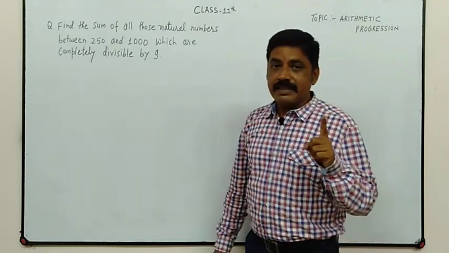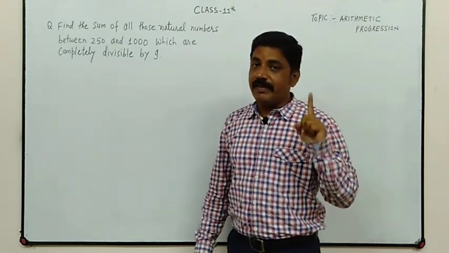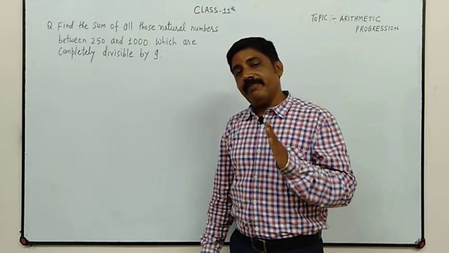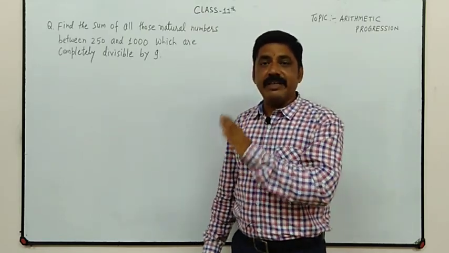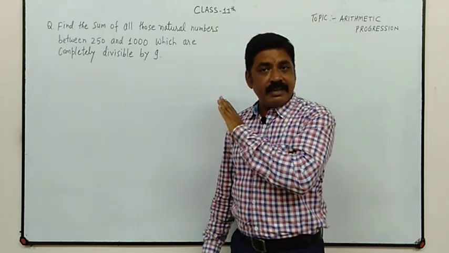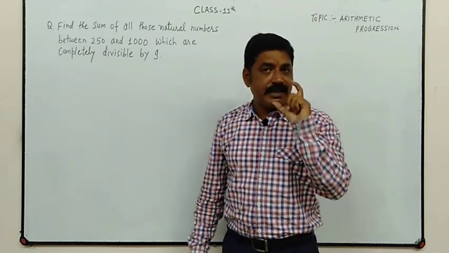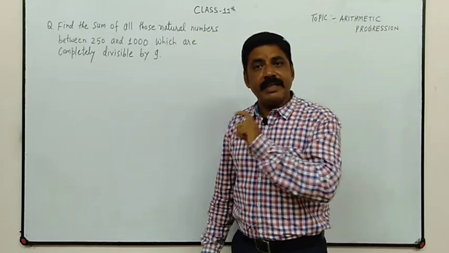In that question the first term is 108, and then we add 9: 117, 126, etc., and the last term is 999.